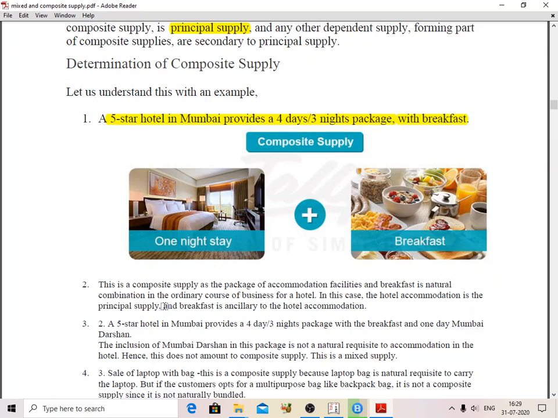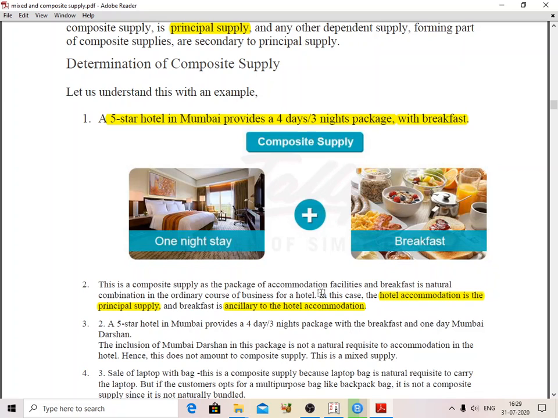So in this case, the hotel accommodation is the principal supply. The principal is hotel accommodation, and the breakfast is ancillary to the hotel accommodation.